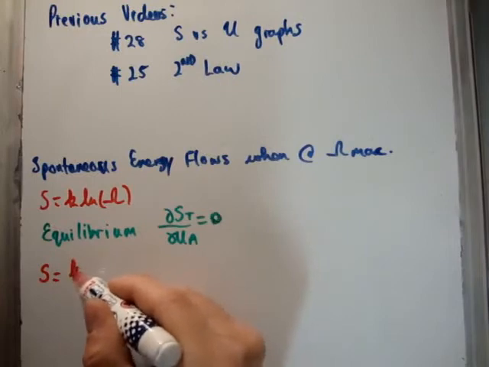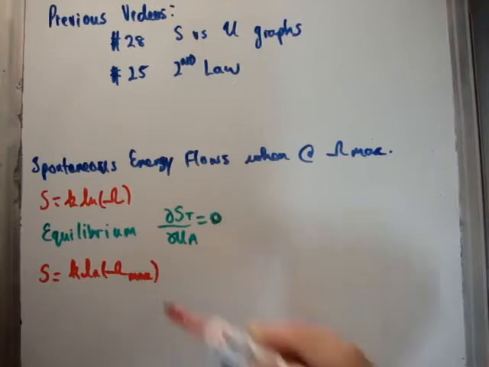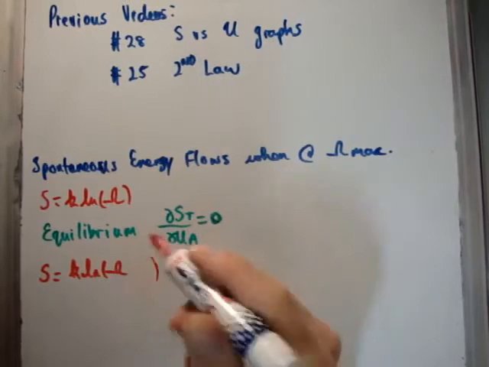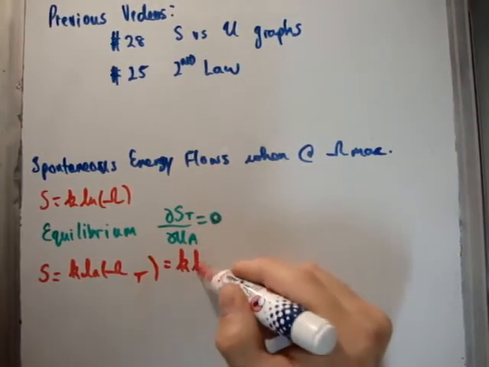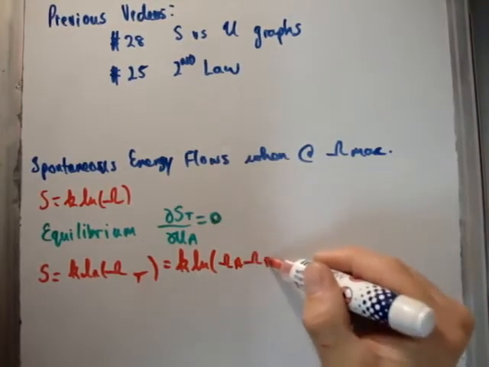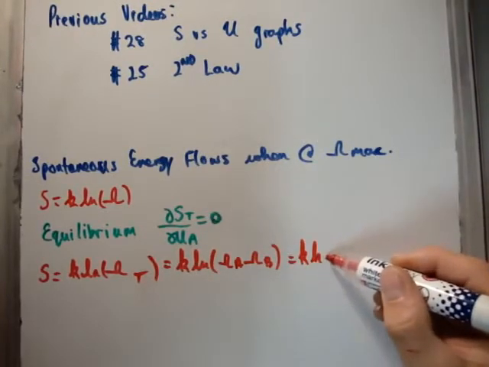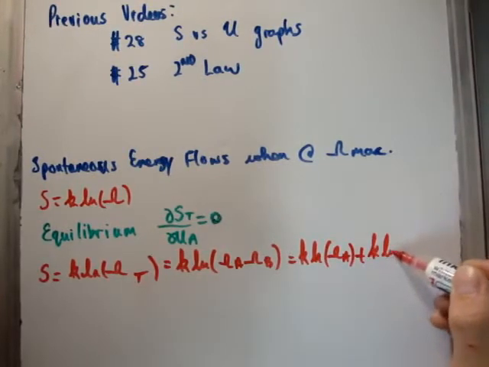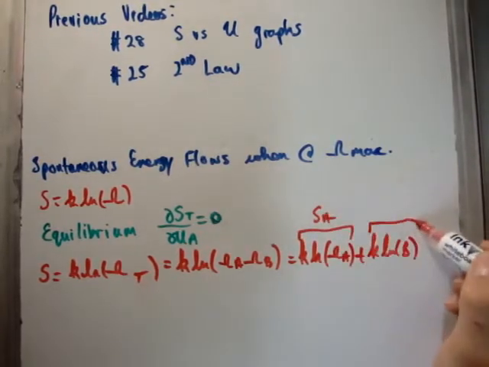So the total entropy is going to be k times the natural logarithm of omega max. Or we'll say, well, omega max is fine in a specific case, but the total multiplicity. So that's k times the natural logarithm of the product of their multiplicities, something we've spoken about in the past. And then, due to our logarithmic identities, we're going to have k times the natural logarithm of omega A plus k times the natural logarithm of omega B. Now, of course, this is the entropy of A, and this is the entropy of B.